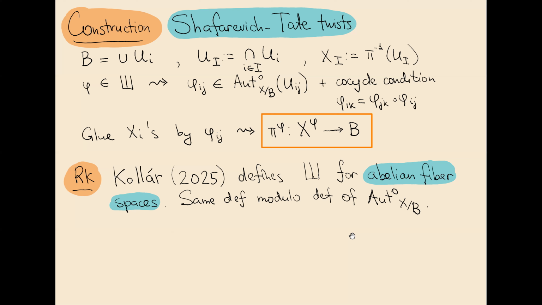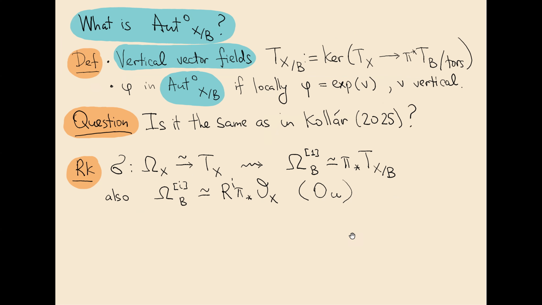And as I said, this definition works in a more general context, and in particular, Kollár, in his recent preprint, defined the Shafarevich-Tate group for abelian fiber spaces. His definition is the same modulo the definition of Aut^0 of X over B. It is expected that our definitions are the same, but for now, I don't know the answer. So let me just tell you what definition of Aut^0 of X over B I use.